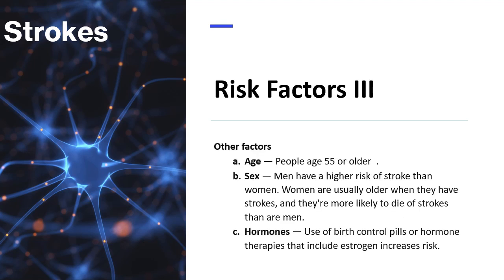Other risk factors for stroke include 1. Age. People aged 55 years or older have a higher risk of stroke than do younger people. 2. Sex. Men have a higher risk of stroke than women. Women are usually older when they have strokes, and they are more likely to die of strokes than are men. And lastly, hormones. Use of birth control pills or hormone therapies that include estrogen increases the risk.